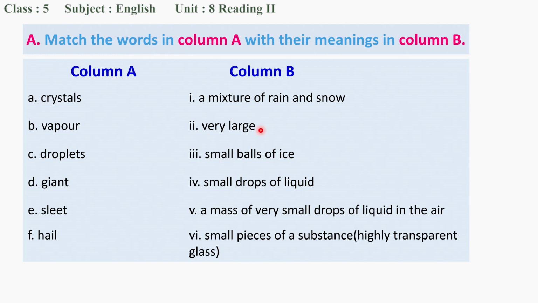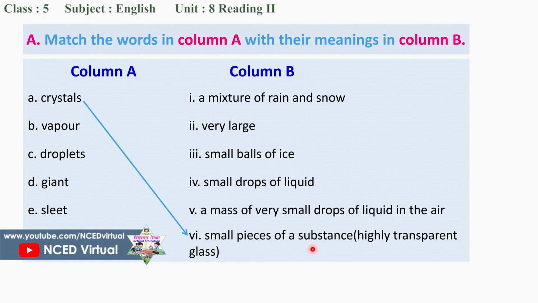Have you finished it? All right, so tell me, what is in here? First one, crystals. What did you match it with? Did you match it with small pieces of a substance? It's given in your book like this, but that's not the meaning of crystals.